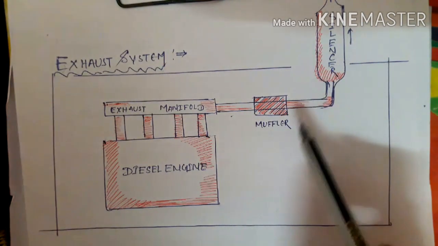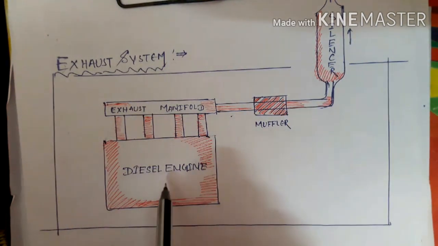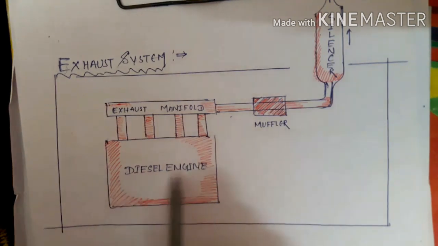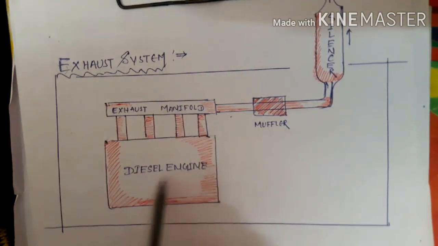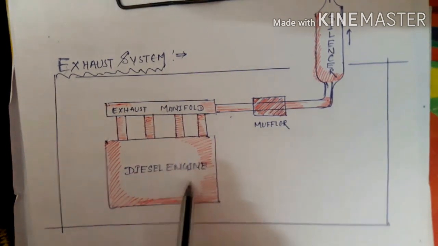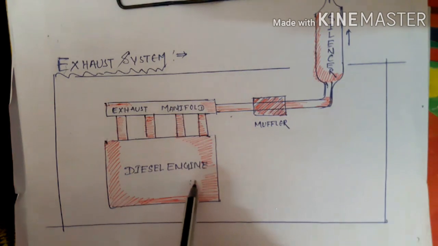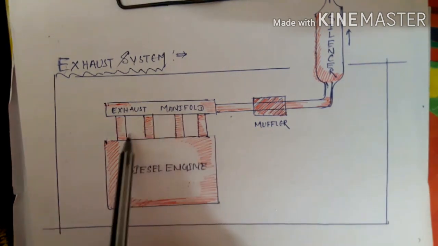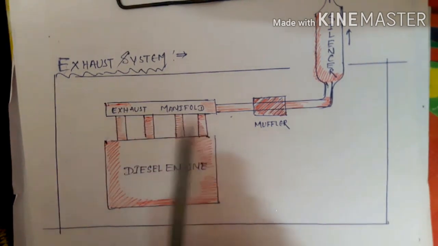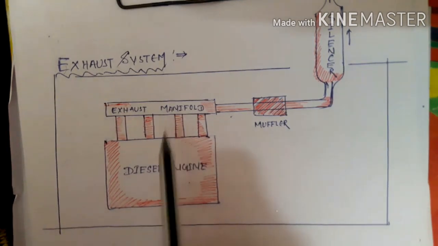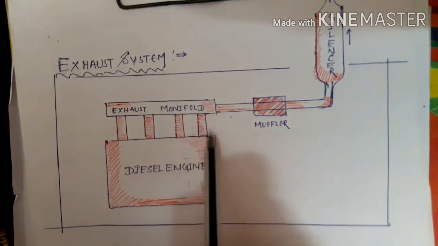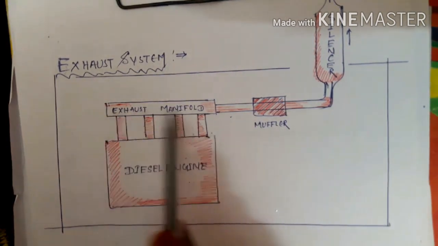Okay, now let us discuss the different components attached to the exhaust system. First one is your diesel engine. Already we know that this one is the brain of the engine, where all the combustion processes take place, and the suction, compression, expansion, exhaust, all the processes take place inside your cylinder. And remember one thing, if we consider the engine is a four cylinder, then each cylinder's outlet point is connected to the exhaust manifold.